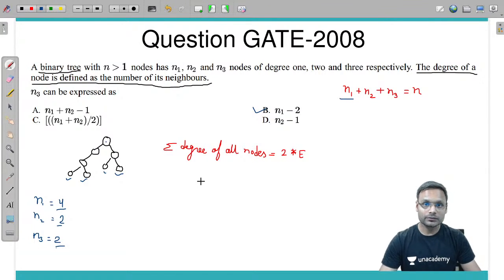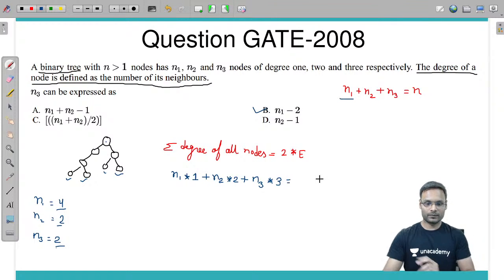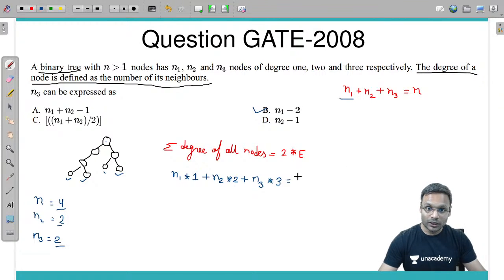So n1 nodes with degree 1, so total degree is 1 times n1, plus the number of nodes n2 and each node has degree 2, plus the number of nodes n3 and each having degree 3, is equal to what? 2 into the number of edges.